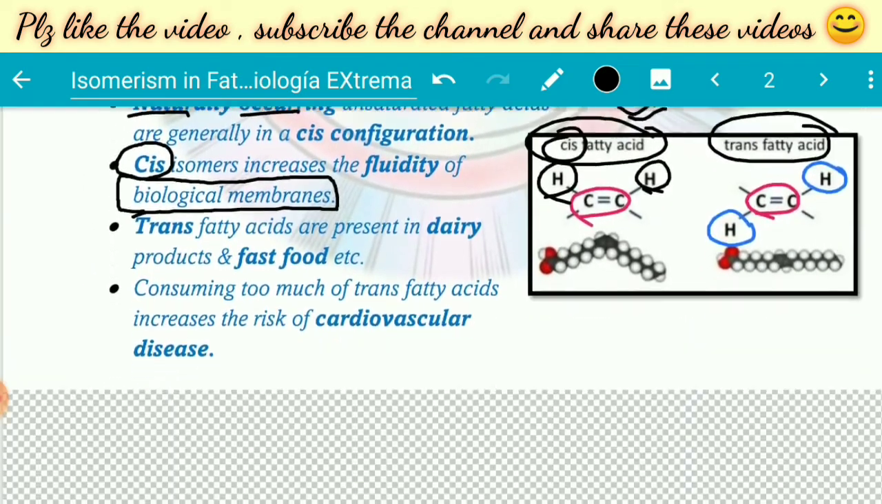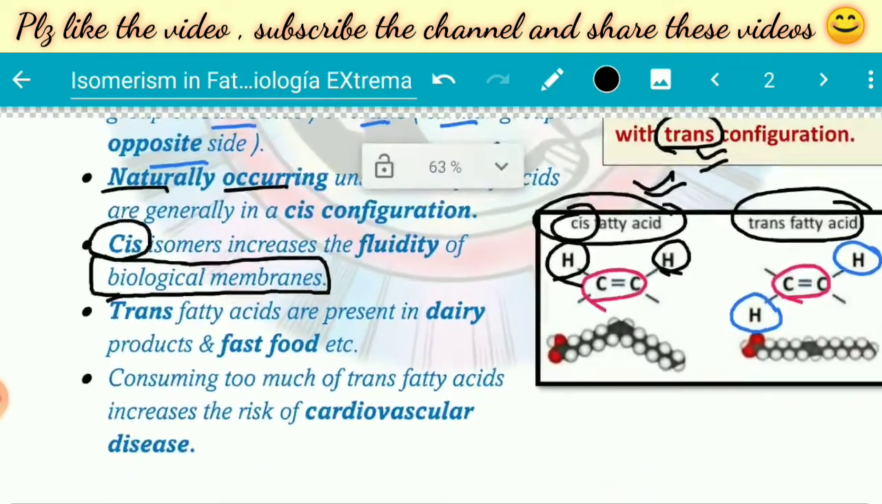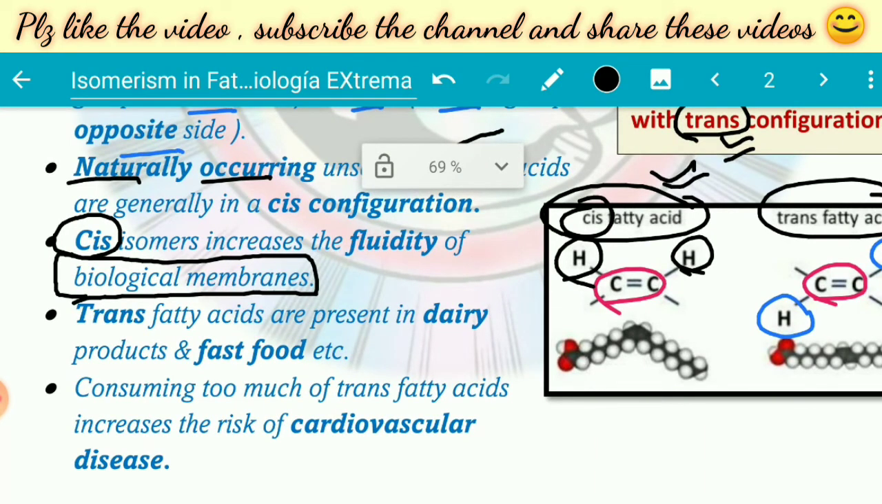So the system does not become rigid. If the system becomes rigid, it will cease to perform its function. So we know that cis types of fatty acids are present in natural biological systems like membranes.